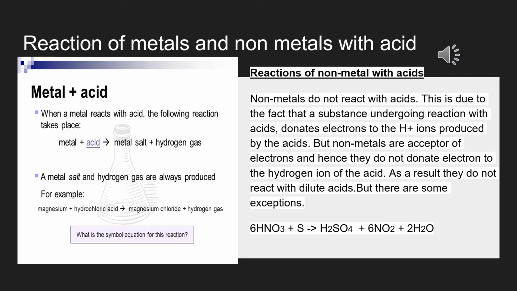And now going one step ahead with the reaction of metals and non-metals with acids, like hydrochloric acid. You have studied this in your acid-base-salt chapter also. So it is just a revision. When metals react with any acid, it can be hydrochloric, it can be nitric acid, it can be H2SO4 sulfuric acid, it is going to form a salt, and along with it, the very important thing, hydrogen gas is released. I have written one example, magnesium with hydrochloric acid, and magnesium chloride is formed. The magnesium will take the negative part of that hydrochloric acid, and H plus is released as hydrogen gas.